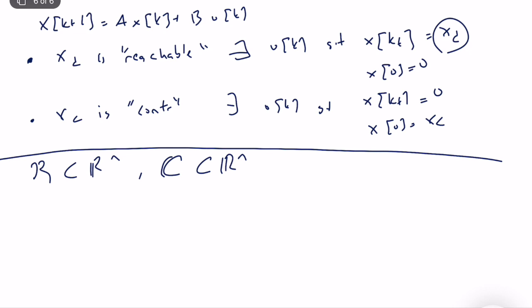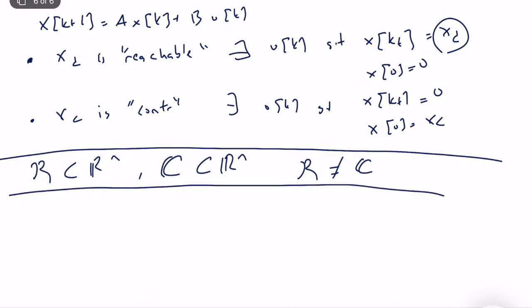So the question is, in continuous time systems, we know that R is equal to C: the set of all reachable states is equal to the set of all controllable states. Here is the problem. This is not equal in general. It may be equal for some systems, and it may not be equal for others. So technically, one of them cannot directly imply the other. Under some conditions we can do that, but it is not a general concept.